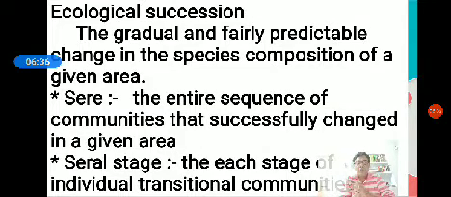Instead of mud and sand, there is a filling, a growing of some grasses. Then the marshy land is converted into a grassland community. Instead of grass, trees are able to grow. Then it becomes a forest community. Such a process of development of a new community, from this pond ecosystem to the forest ecosystem, is called ecological succession.